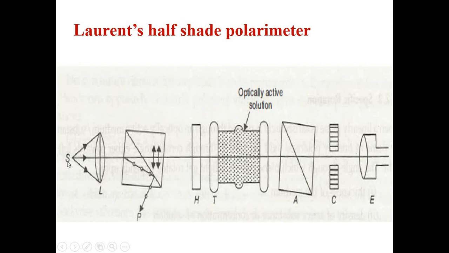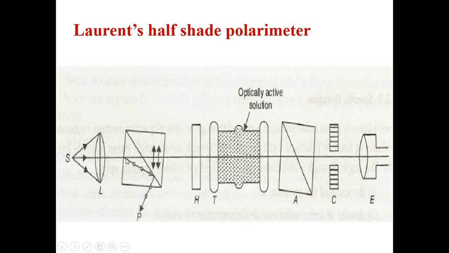Okay, as you people have seen in the diagram, here at front there is a source of light. Of course that source will emit unpolarized light in all directions. Okay, so after this S, source of light, a lens is kept in order to have parallel beam of light rays. With the help of L you can change the direction of light rays. Whatever light rays are falling upon that lens, they will have the parallel propagation, and all that light is moved towards the polarizer, which is nothing but one Nicol prism.